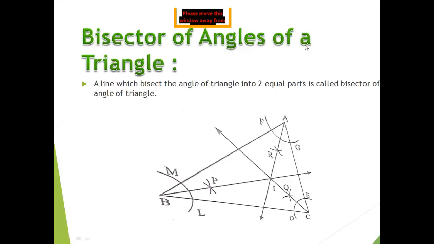Bisector of angles of a triangle. A line which bisects an angle of a triangle into two equal parts is called a bisector of the angle of a triangle. As we have already learned about the angle bisector, a triangle consists of three angles. So when we draw all three angle bisectors on that triangle, the figure will be like this.